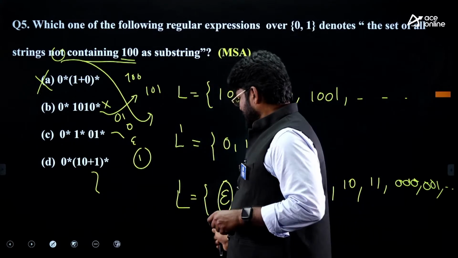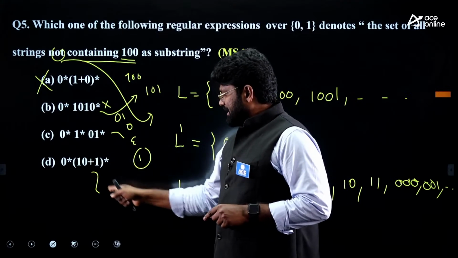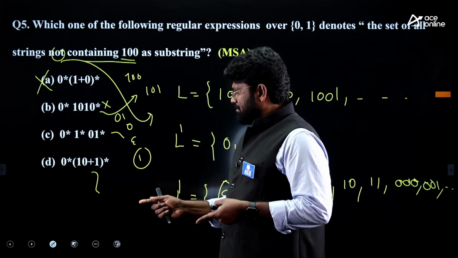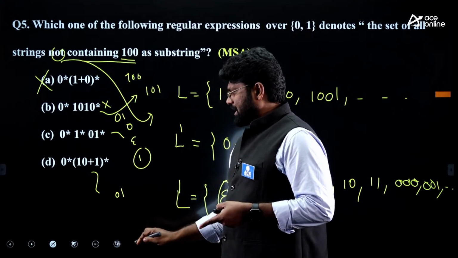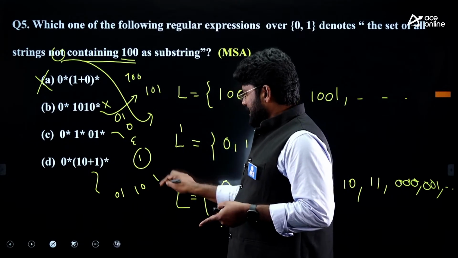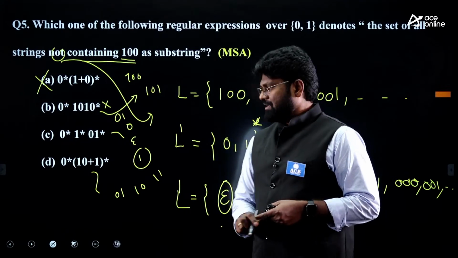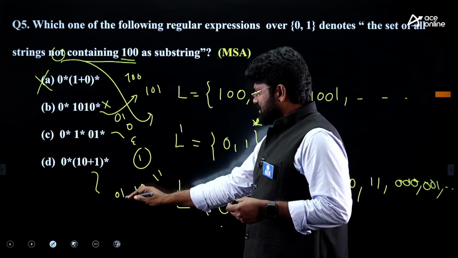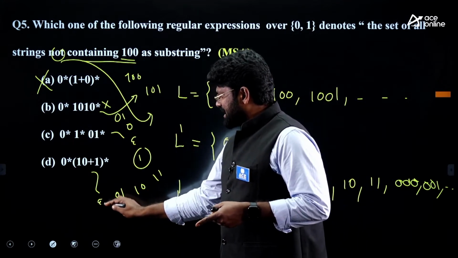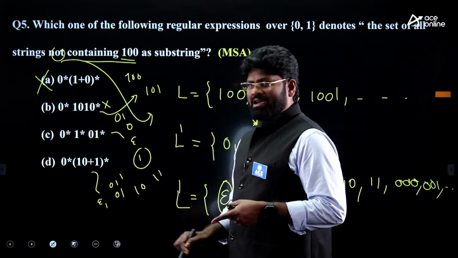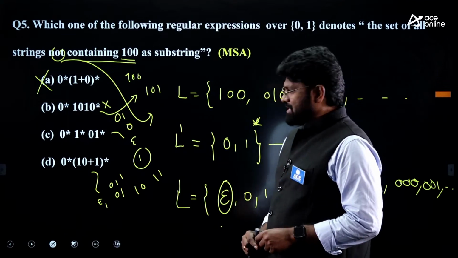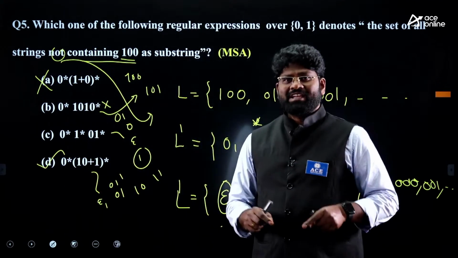The same story will happen with this. It may give you epsilon, fine. It will give you 0. After that it will give you 1, fine. But can I have a 0, 1? Yes, you can. Can I have a 1, 0? Yes, you can. Can you have a 1, 1 here? Yes, you can have it. If you look into all these combinations, epsilon will come here, 0 will come here, 1 will come here, everything whatever you wish to have, you can have it from here. So that's why only D is the correct answer for this.